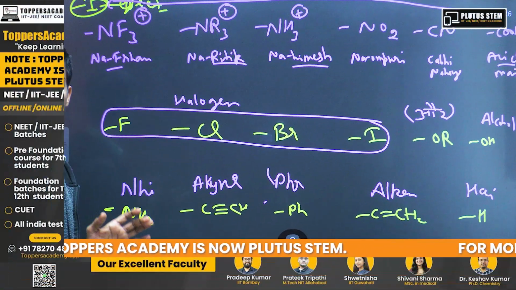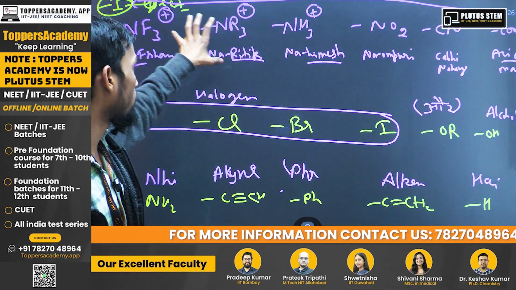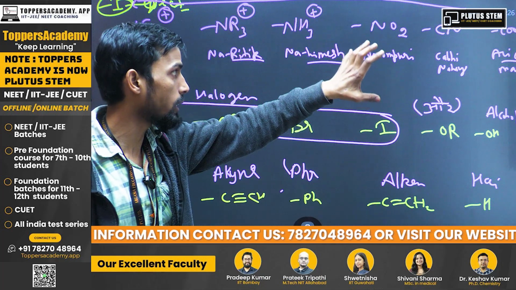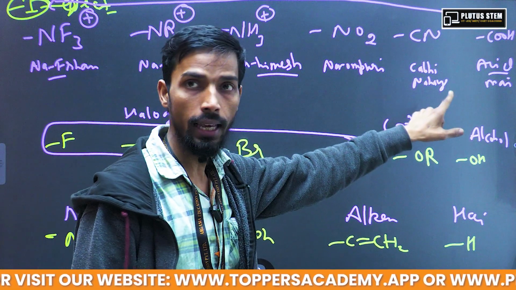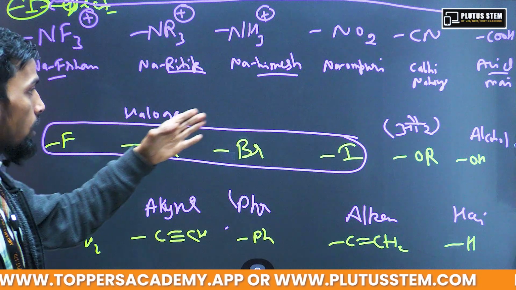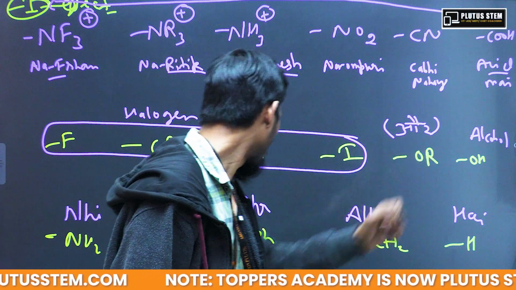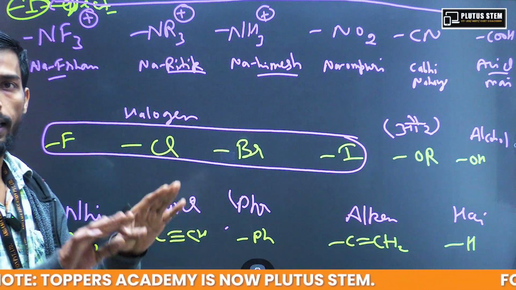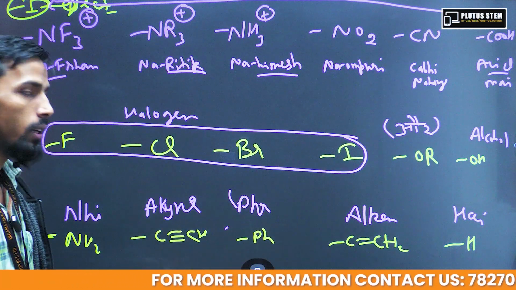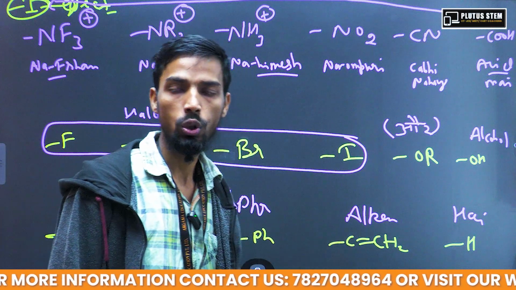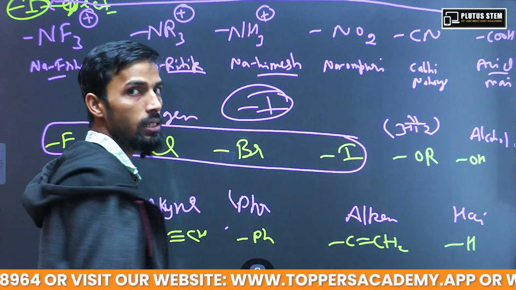So again I am just showing you this. This is a minus I effect series. In this I have shown you NF3, NR3, NS3, NO2, CN and COH. ना फरहान, ना ऋतिक, ना हिमेश, ना ओमपुरी कभी नहाए एसिड में. After that halogen और alcohol, fluorine, chlorine, bromine और iodine, these are halogen और alcohol, नहीं है एल्काइन, फिर क्या है, फिर एल्कीन है. सो दिस इज द ट्रिक फॉर माइनस आई इफेक्ट.